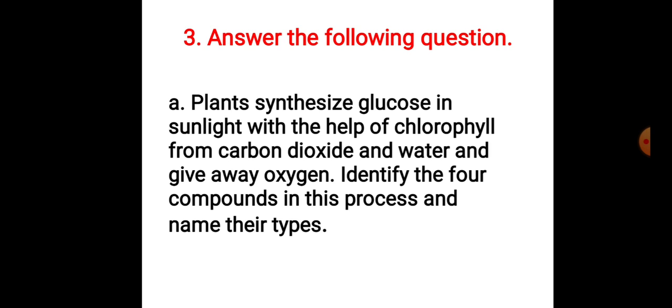Answer the following questions. Plants synthesize glucose in sunlight with the help of chlorophyll from carbon dioxide and water and give away oxygen. Identify the 4 compounds in this process and name them. This is the photosynthesis process in which carbon dioxide and water is used and glucose and oxygen is formed. So we have to identify the 4 compounds under which category they can be classified.